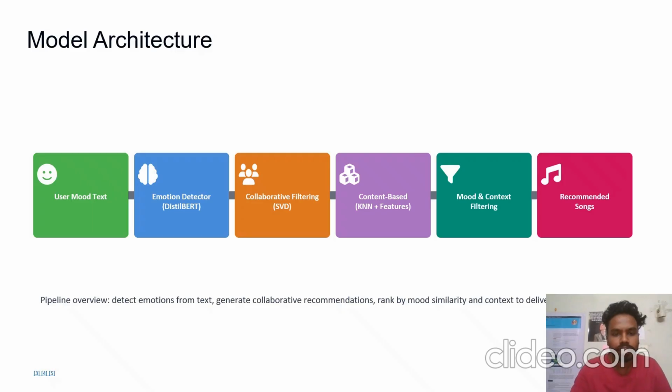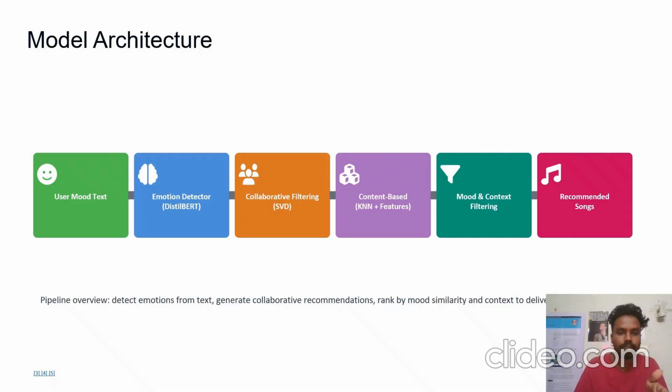The model architecture is very simple. I have tried to keep it concise and at the same time a little bit elaborate. The user types their mood and then the model predicts the emotion. To predict the emotion, I have used DistilBERT, a model from the BERT family of language models. It is 40% smaller and 60% faster than the other BERT family models.